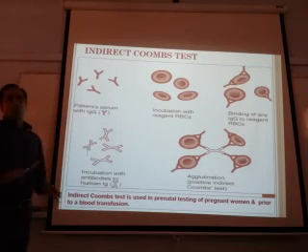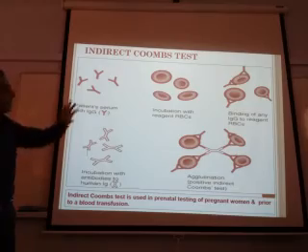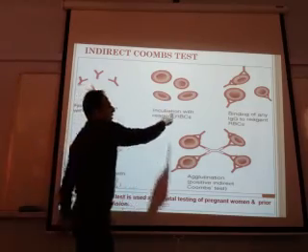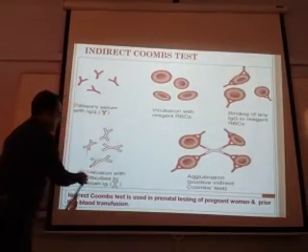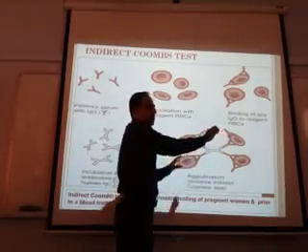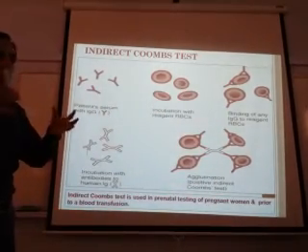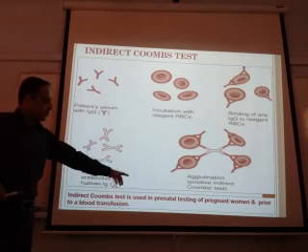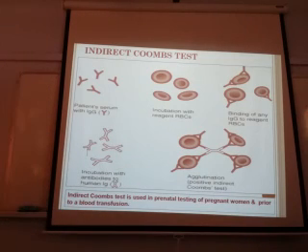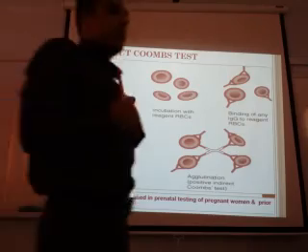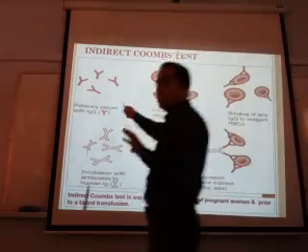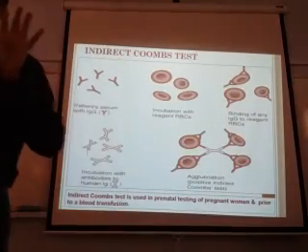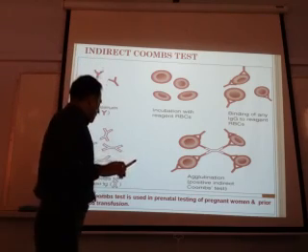In the indirect Coombs test you test the plasma or serum, the patient serum which contains the antibodies. You add known RBCs from outside which can react against these. These will attach. Then you add the antibodies against these antibodies, and they attach. So there will be agglutination. Indirect Coombs test is used for prenatal testing in pregnant women. We want to know whether we can give the patient a blood transfusion or not, so we want to know whether the serum of the patient contains the antibodies or not. If the patient serum contains the antibodies, we will not give the blood. Got it? Prenatal testing as well as blood transfusion testing.